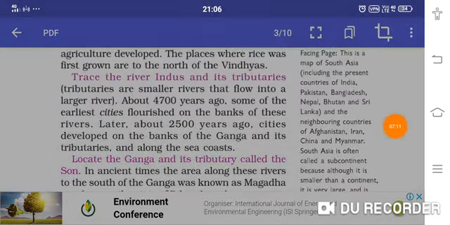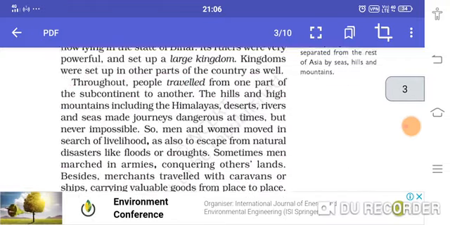If you look at the map of India, you can find the Ganga. In ancient time, the areas along the Ganga and its tributaries were also known as Magadha, which lies in the state of Bihar, which I already taught you.